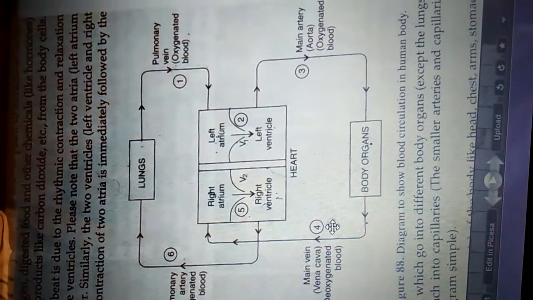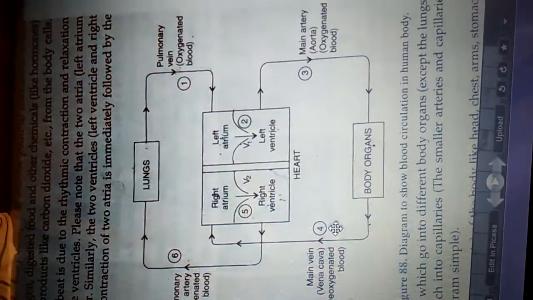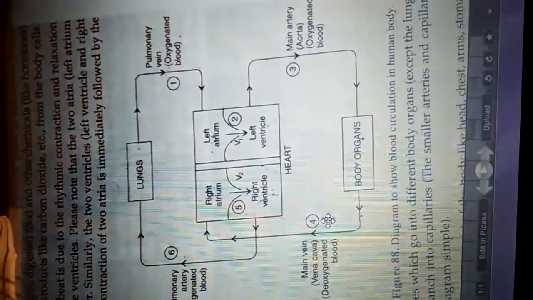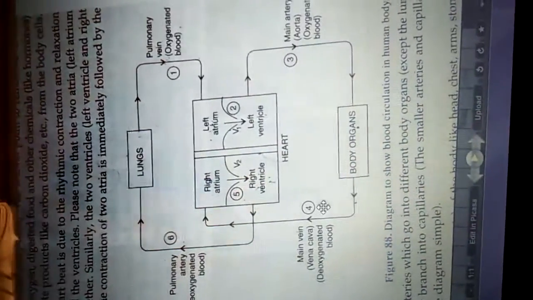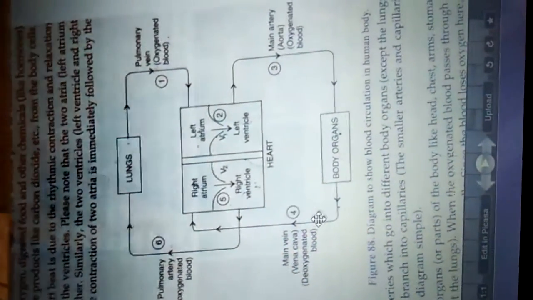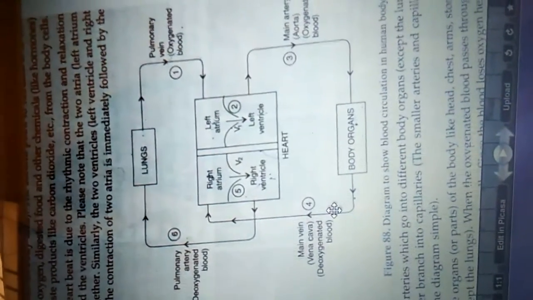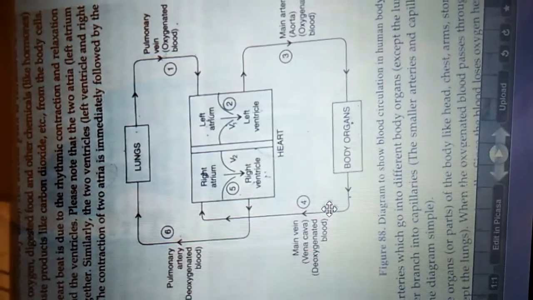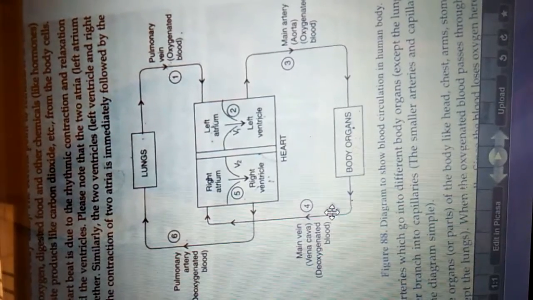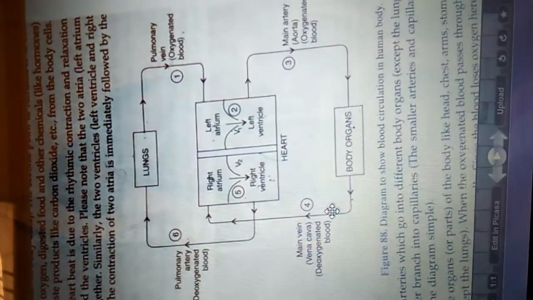Circulation in human beings is called double circulation, and our circulatory system is a closed circulatory system because blood flows through the blood vessels. In organisms like the cockroach, they have an open circulatory system because blood does not flow through blood vessels. In our body blood flows through the blood vessels, so our circulatory system is called the closed circulatory system.